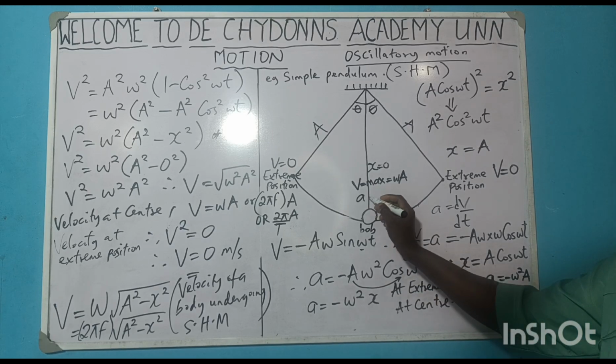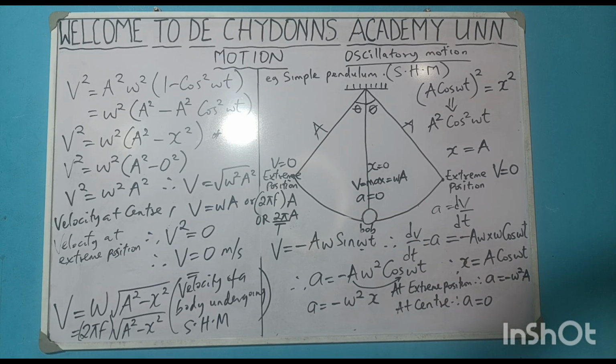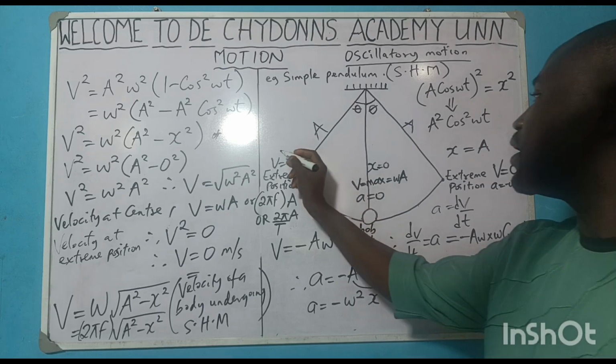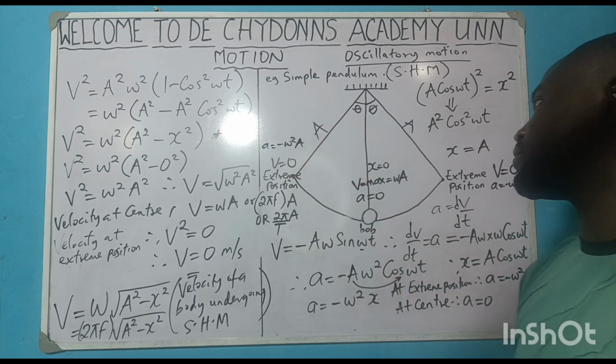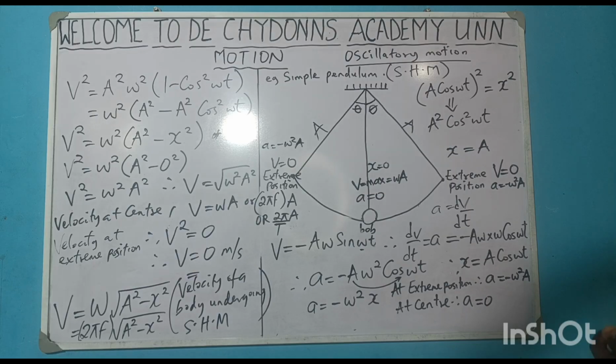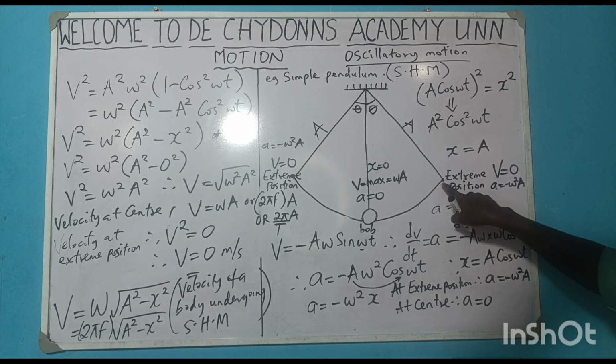So we have a equal to 0. Are you getting it? Yes. And we have a equal to minus w squared a at the extreme position. A equal to minus w squared what? A. Yes, at extreme position. Yes. So when they ask you to get the acceleration of a body undergoing simple harmonic motion at extreme positions,